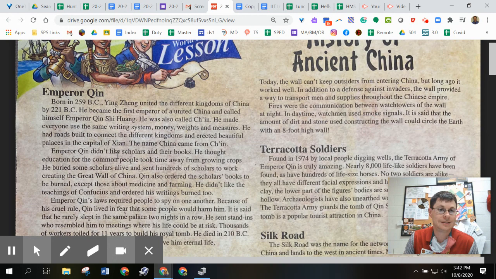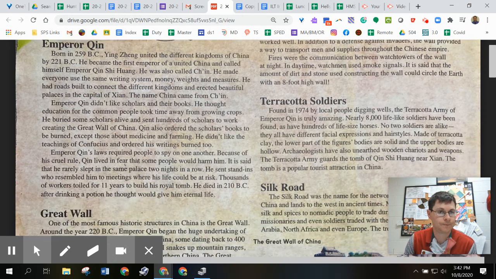Emperor Qin didn't like scholars and their books. He thought education for the common people took time away from growing crops. He buried some scholars alive and sent hundreds of scholars to work creating the Great Wall of China. Qin also ordered the scholars' books to be burned, except those about medicine and farming. He didn't like the teachings of Confucius and ordered his writing burned too.